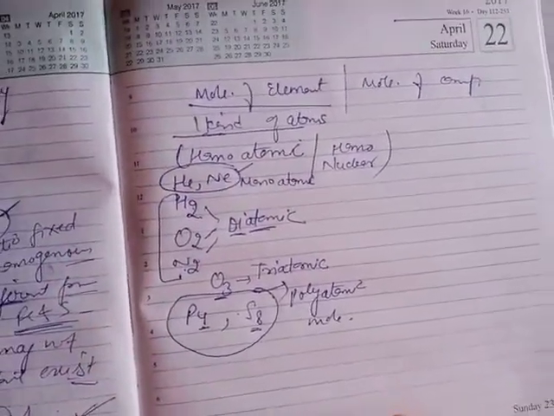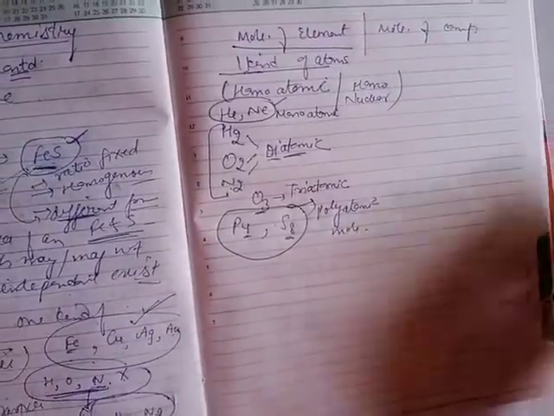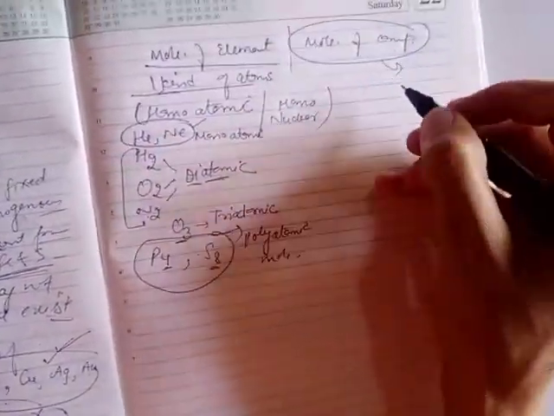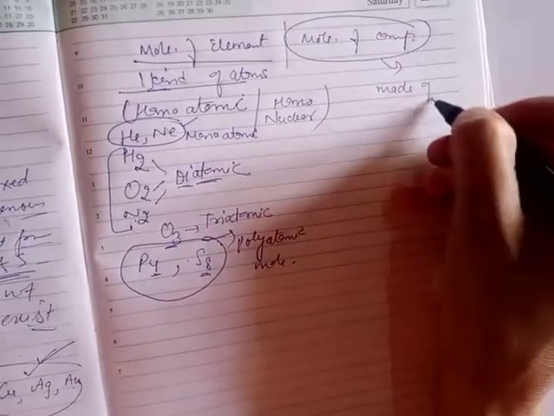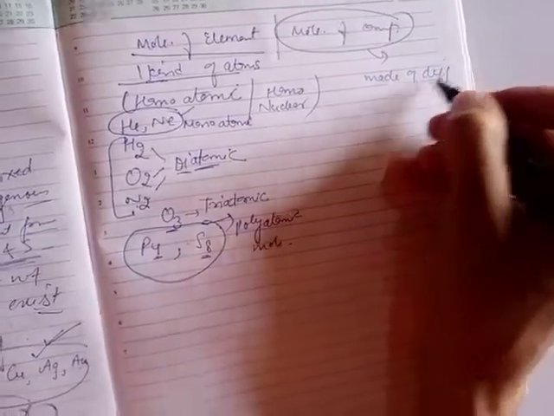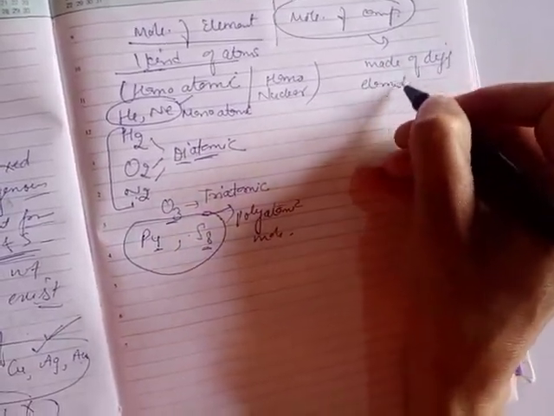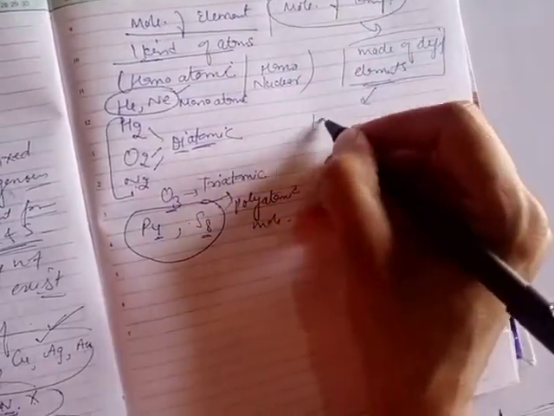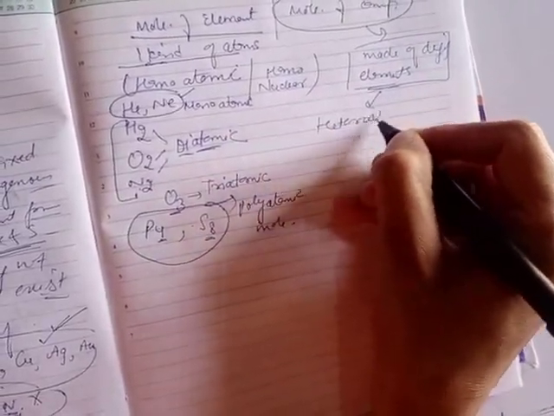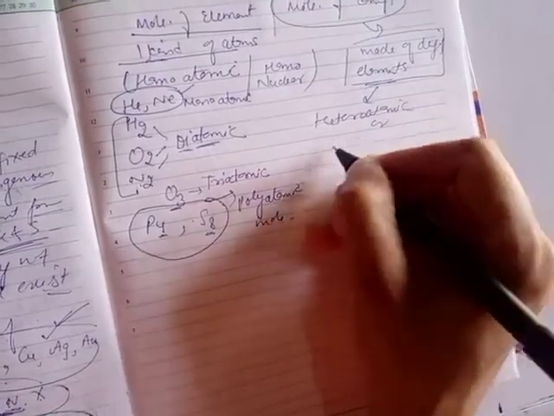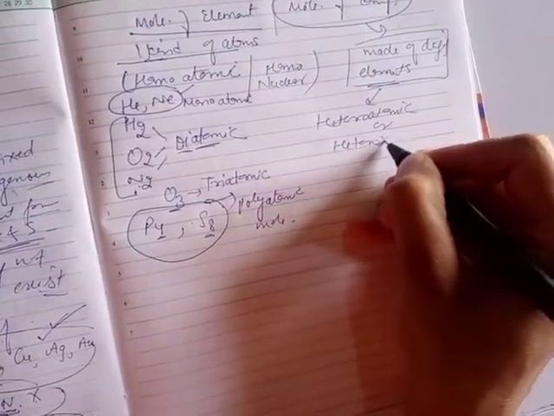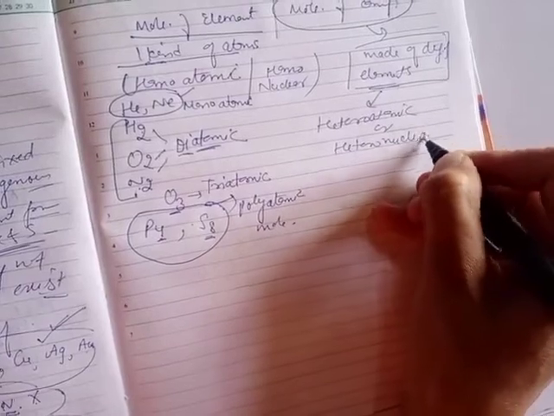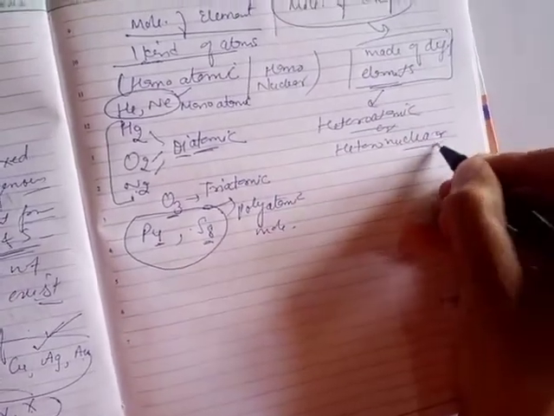Next is the molecule of compound. Molecules of compounds are made up of different elements, therefore they are called heteroatomic or heteronuclear molecules.